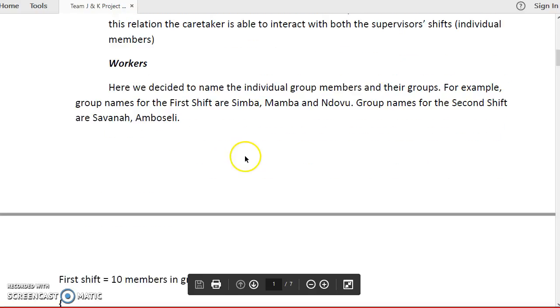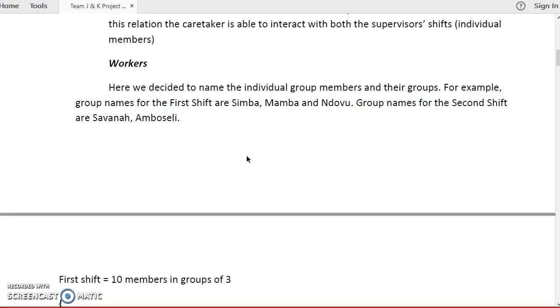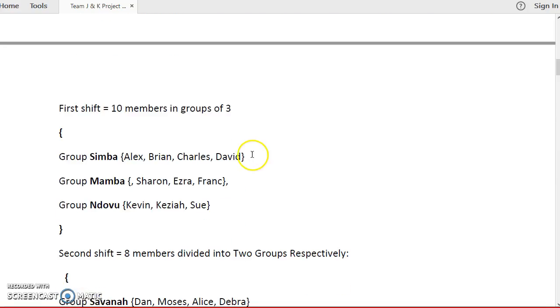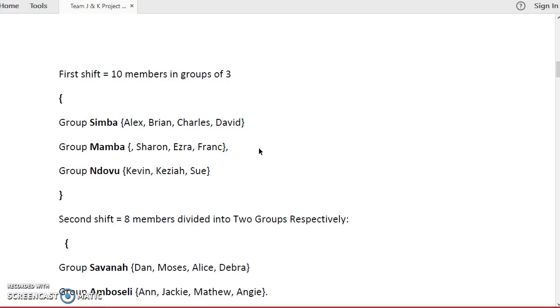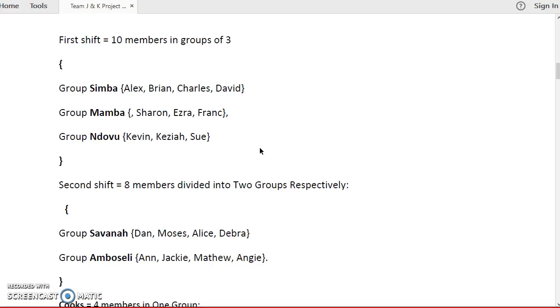So in the workers, we decided to name the individual groups. For example, the names of the first shift are Simba, Mamba, and Ndovu, and the names of the second shift are Savannah and Amboseli. Those are the names that we chose to make the work easier and to reduce the complexity. As you can see, we have the first shift with 10 members, groups of 3, Simba, Mamba, and Ndovu, with the respective members. Second shift the same.